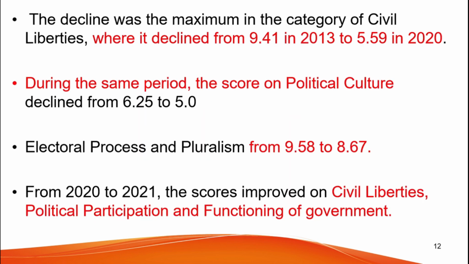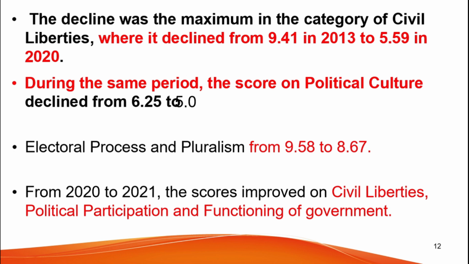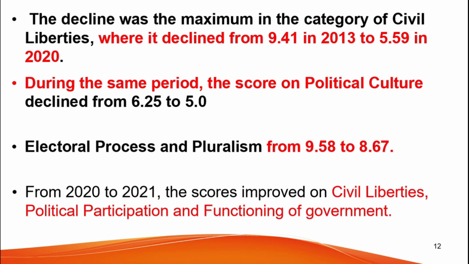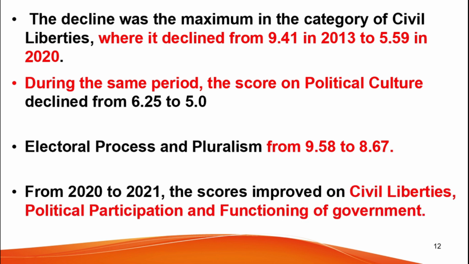The scores declined primarily in these three categories: civil liberties, political culture, and electoral process and pluralism. The decline was the maximum in the category of civil liberties, where it declined from 9.41 in 2013 to 5.59 in 2021. During the same period, the score on political culture declined from 6.25 to 5.0. During the same period, the electoral process and pluralism score went down from 9.58 to 8.67. As I had mentioned before, there was an improvement in the scores from 2020 to 2021. The scores improved on civil liberties, political participation, and functioning of government categories.